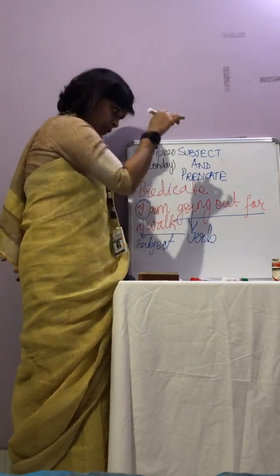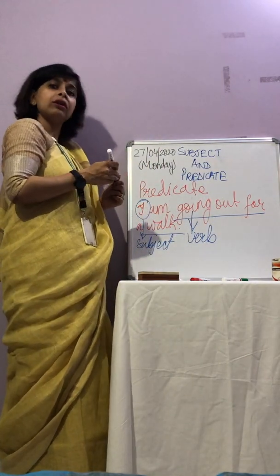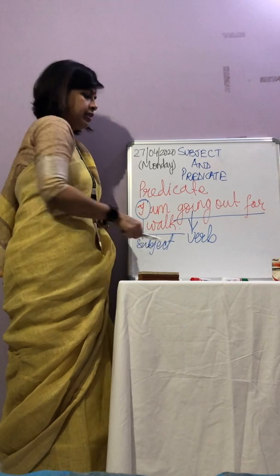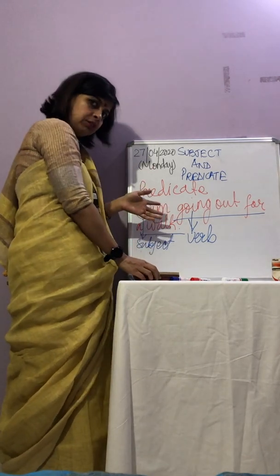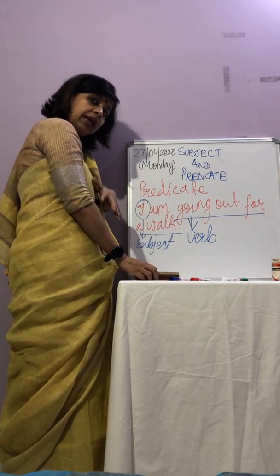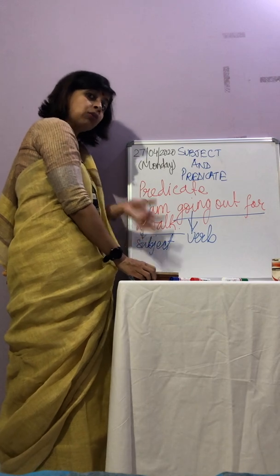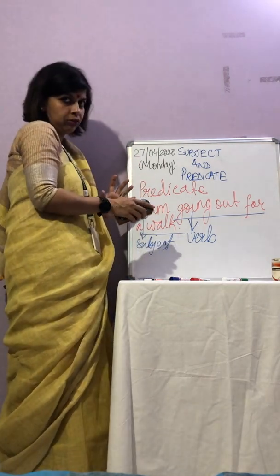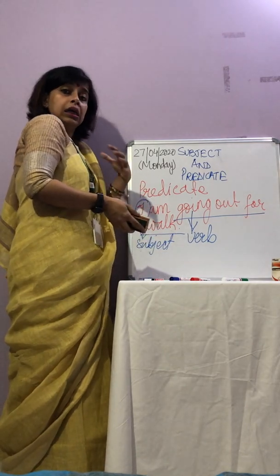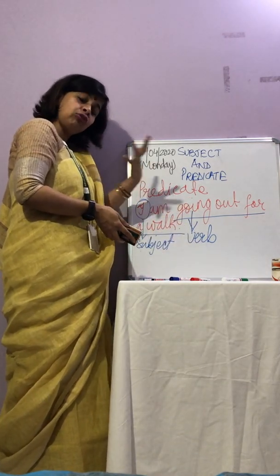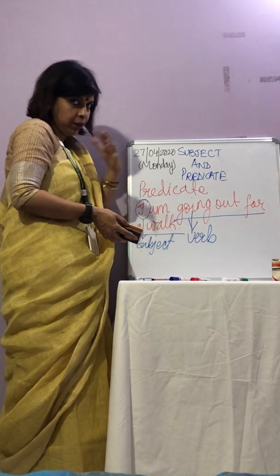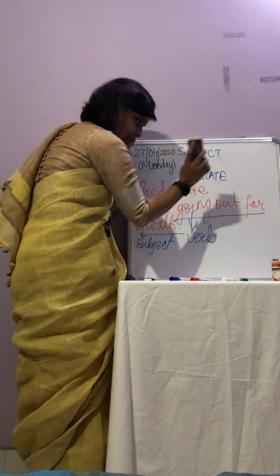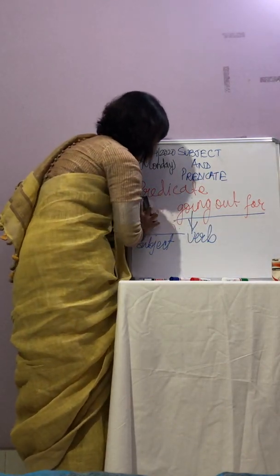Now let us see another example also related to the predicate. So you know what is a predicate? It tells us about an action, what is happening, what the subject is doing, and it normally has a verb in it. Now let us go through another example of predicate and see what is the difference between the previous one and the present one.